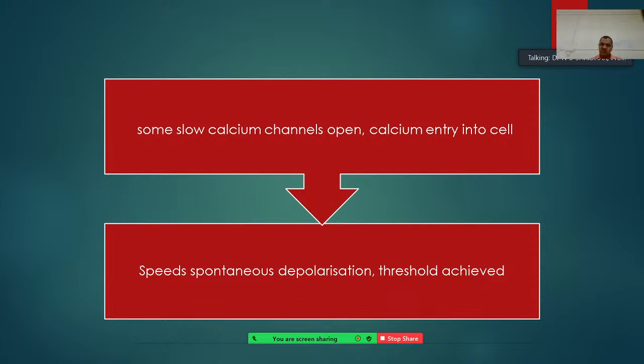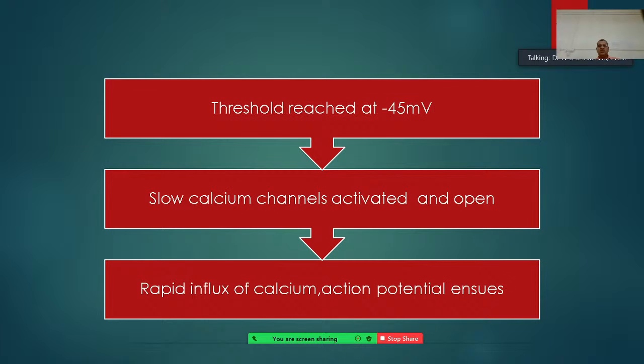The threshold is achieved at minus 45, near to positive, and the slow calcium channels are activated and open, with rapid influx of calcium ions, and the action potential ensues.